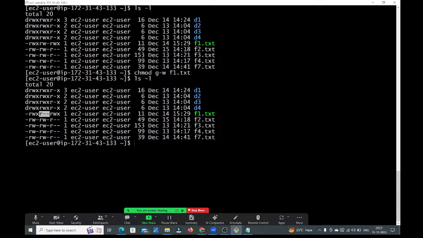But in interviews they won't ask this, guys. They will ask how to modify the file permissions by using numeric numbers. They will ask this in the interviews. We'll see how to modify the file permissions by using numeric numbers also. Before that, let me write this.